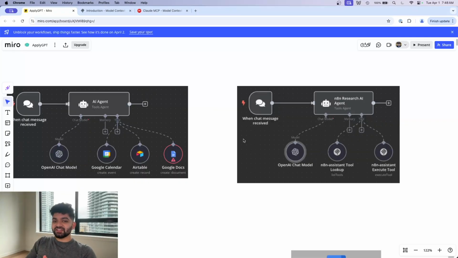I want to emphasize here that this is not some kind of new AI, this is not some kind of new technology. This is just a different way to build AI agents that's supposed to be more scalable and more effective. And I'm going to go into what that actually means in a second.